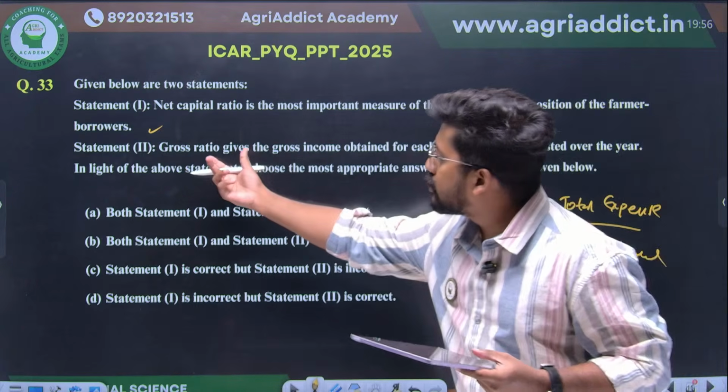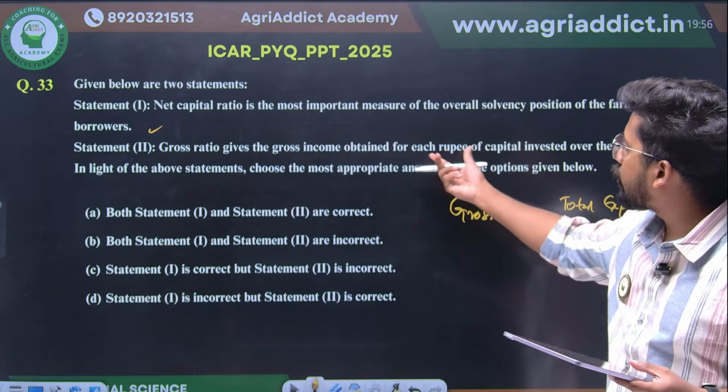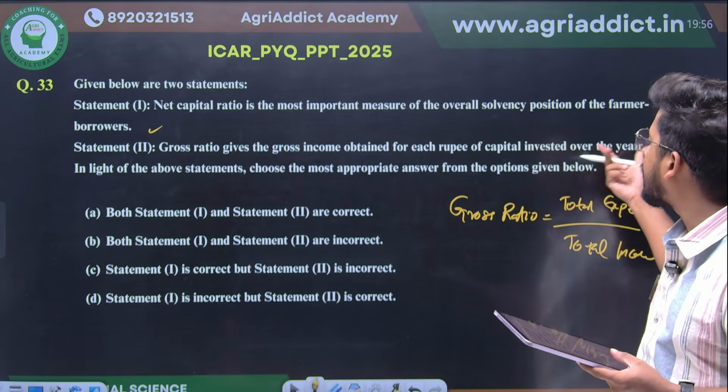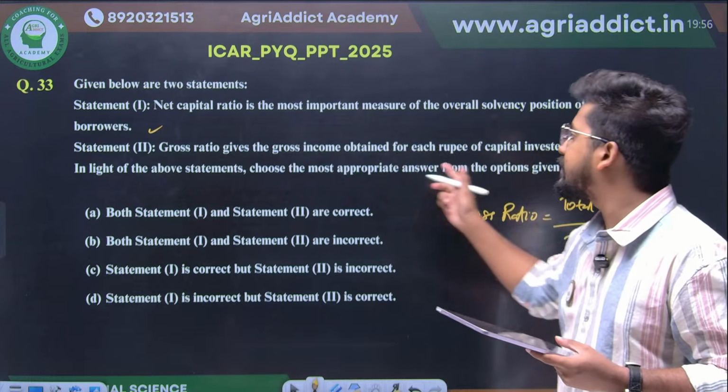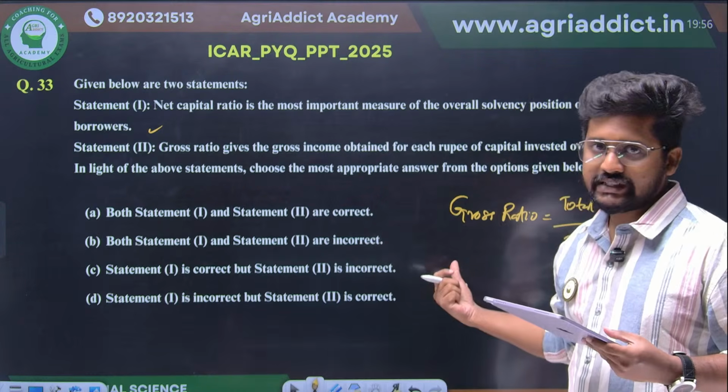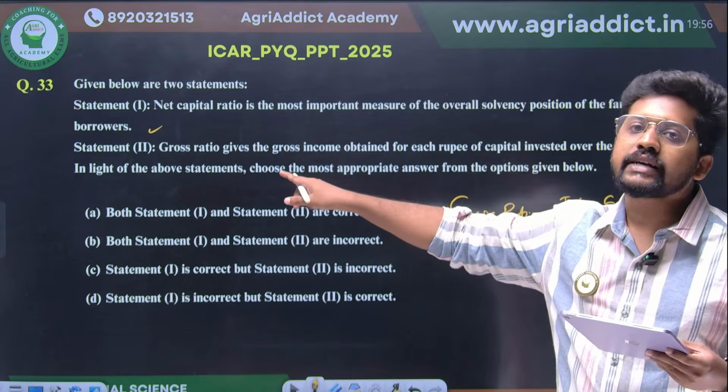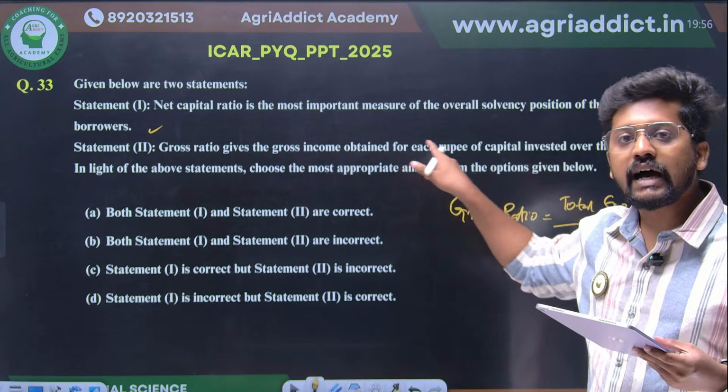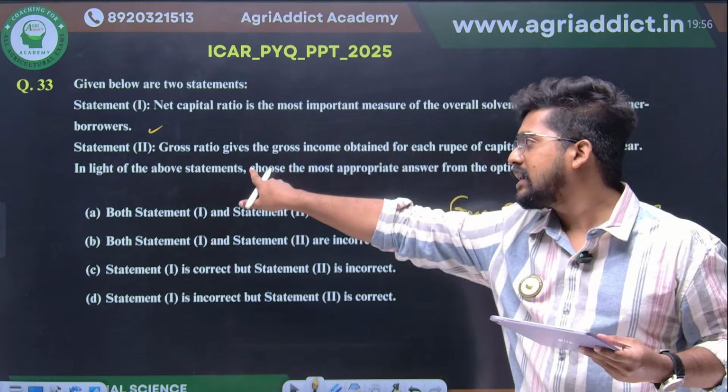So the statement says gross ratio gives the gross income obtained for each rupee of capital invested over the year. It is not connected with the capital which is invested. So therefore statement 2 does not match the idea given by the gross ratio.